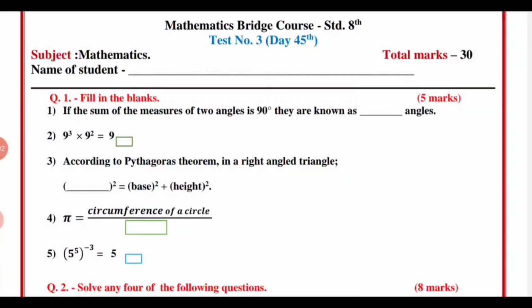Children, so now we have come to the end of our bridge course, that is day 45. On day 45, we have the final test, test number 3. This test number 3 is for 30 marks. As you all can see, this is the question paper of test number 3.